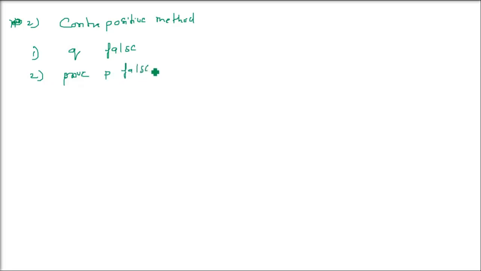But the second method of checking the validity of a statement with if then is called the contrapositive method. How do we do this contrapositive method? In this, the first step is we assume that Q is false. Whether it is true or false, we don't know. We just say it is false. And then in step 2, we try to prove that P is false. We start with Q is false, and then we prove that P is false.